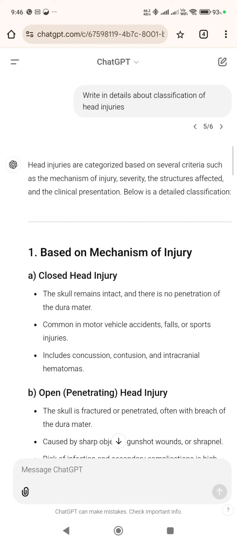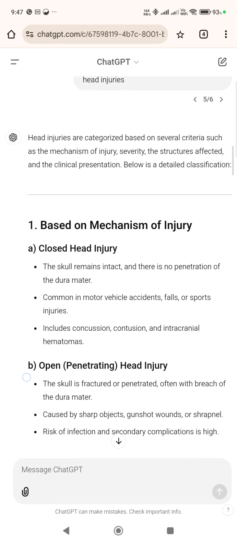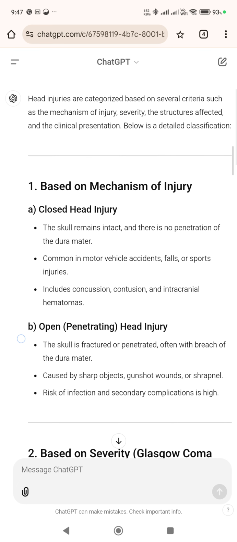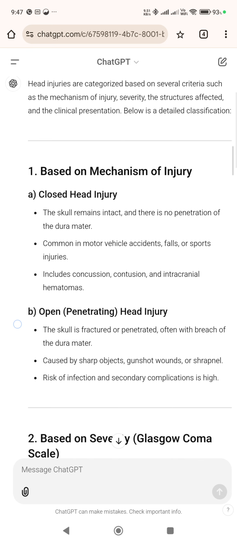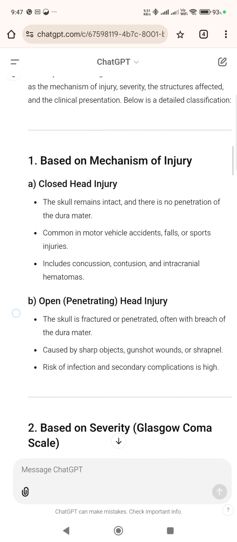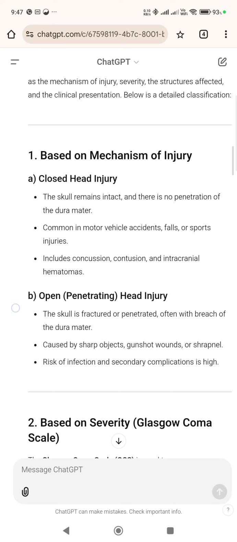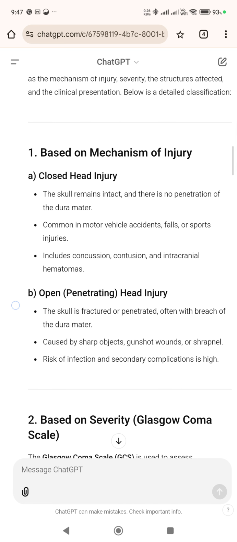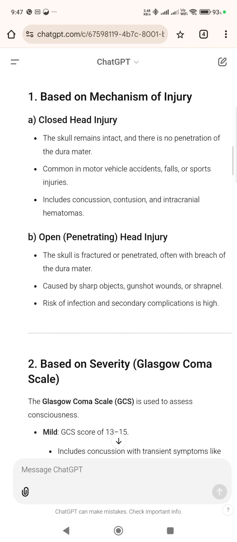Head injuries are categorized based on several criteria, such as the mechanism of injury, severity, the structures affected, and the clinical presentation. Below is a detailed classification based on mechanism of injury. A. Closed head injury. The skull remains intact and there is no penetration of the dura mater. Common in motor vehicle accidents, falls, or sports injuries. Includes concussion, contusion, and intracranial hematomas.